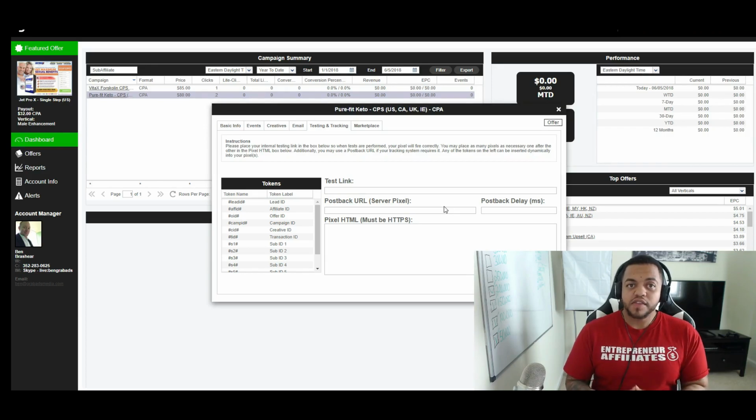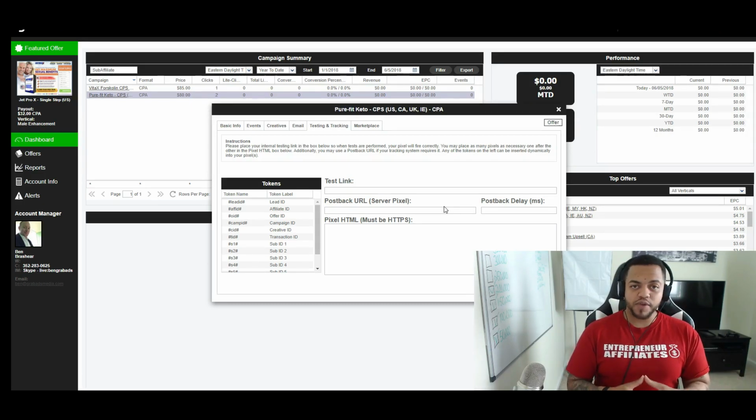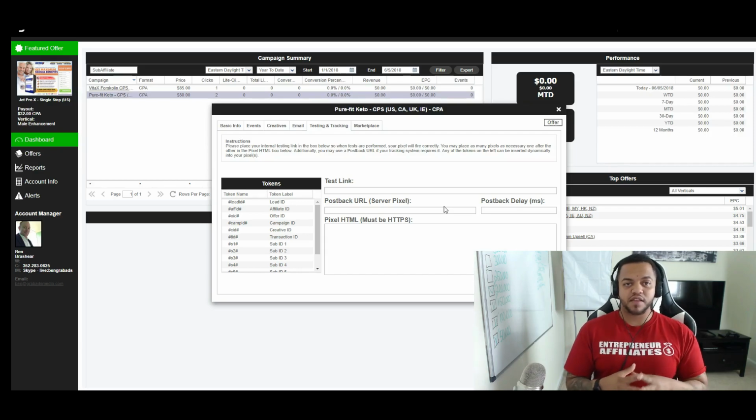What a postback URL is, it lets the affiliate product talk to our ClickMagick tracking through our entire funnel. Now what a pixel HTML is, when we go to Facebook, we'll start to create a pixel to track all our customers. And the importance of a pixel is, for example, have you ever been to Target or Walmart, or been online and searched products? What happens is if you're searching for lawnmowers or weight loss products, all of a sudden you're going to start seeing weight training ads pop up on Facebook.